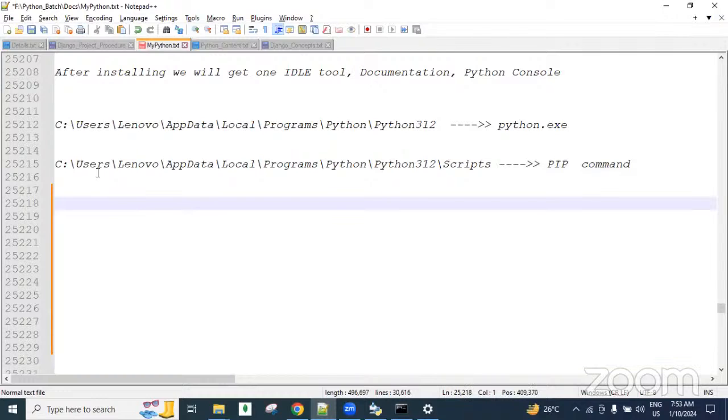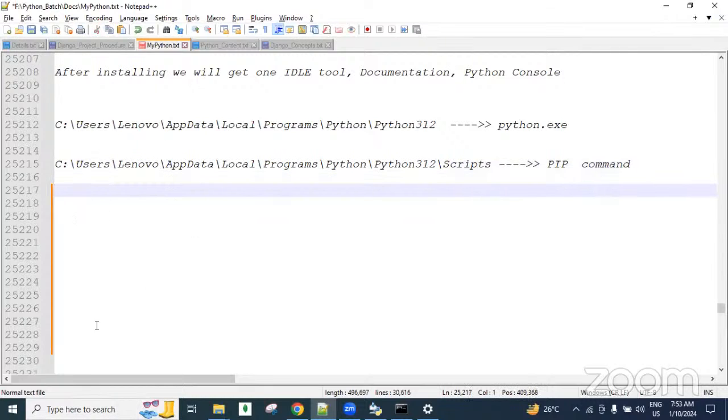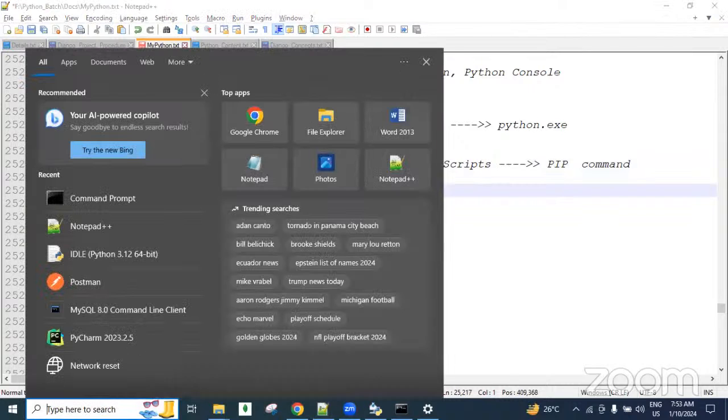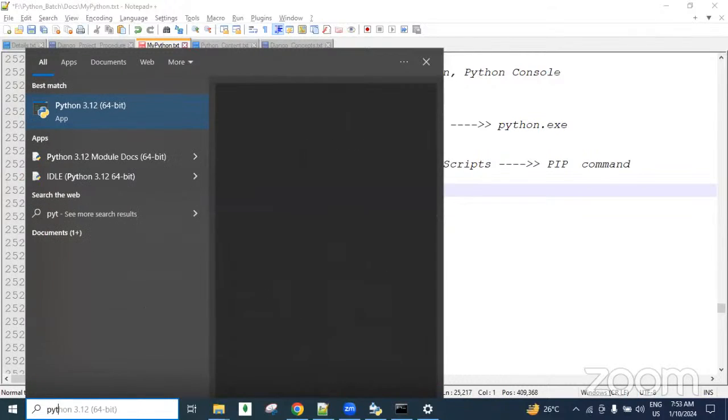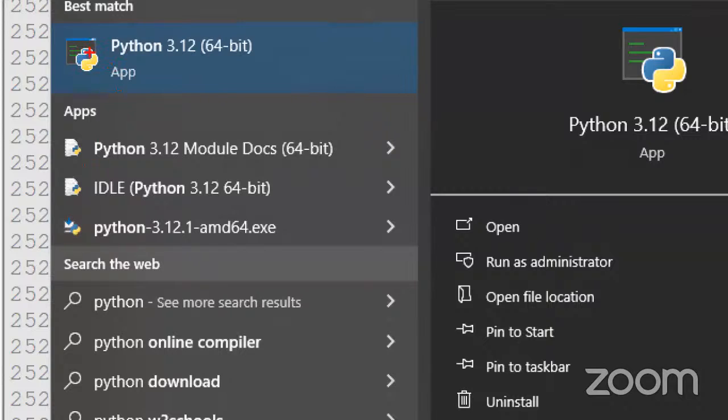Okay, after this, so far we downloaded and installed, and then added the Python environment variable. Later, after downloading and installing Python on our machine, we are getting three things. One is the Python console, guys. This is a Python black screen, simply called the Python console. And one IDLE tool.